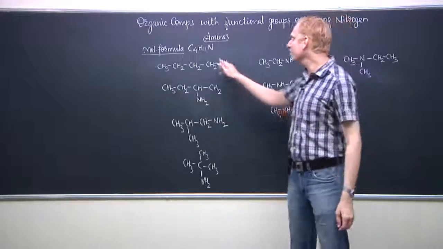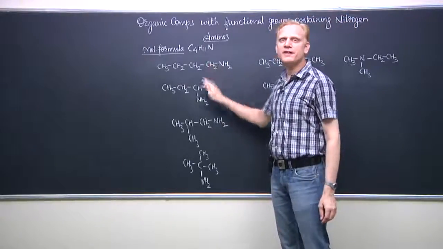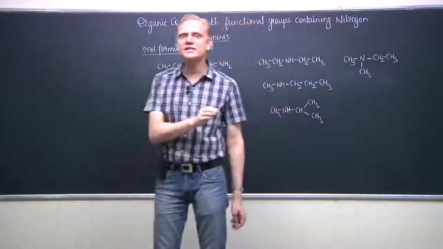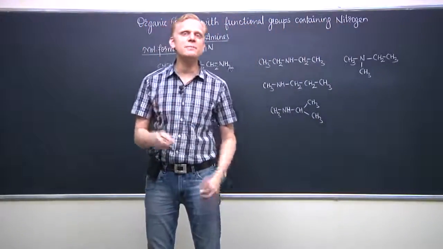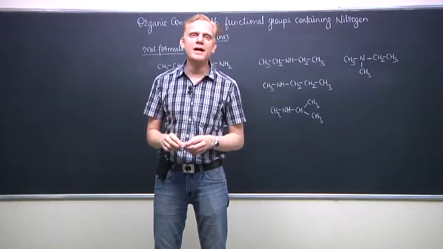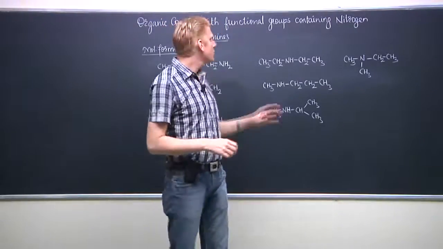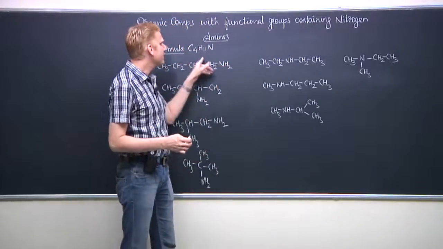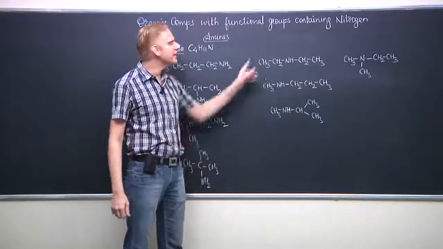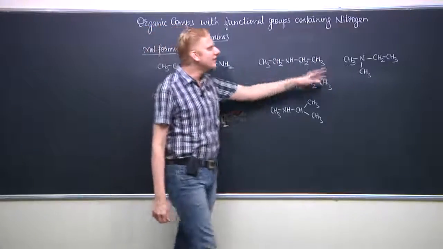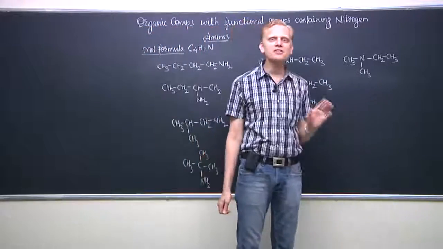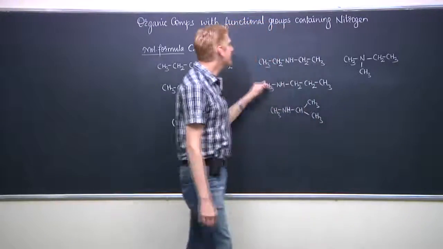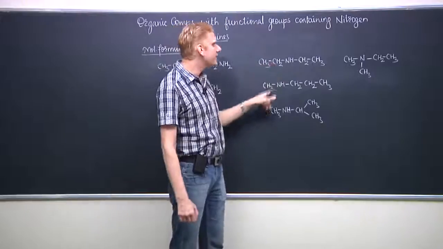When you have the same molecular formula but different structures, and those structures belong to different homologous series, then the relationship is called functional group isomeric relationship. So it is an obvious relationship. If I compare any of the primary with any of the secondary or the tertiary amine, then it will be a functional group isomeric relationship.